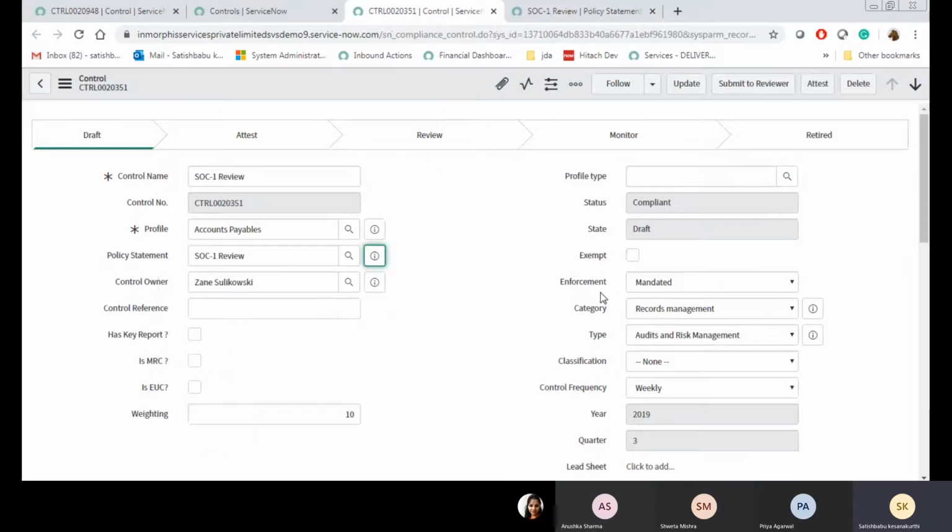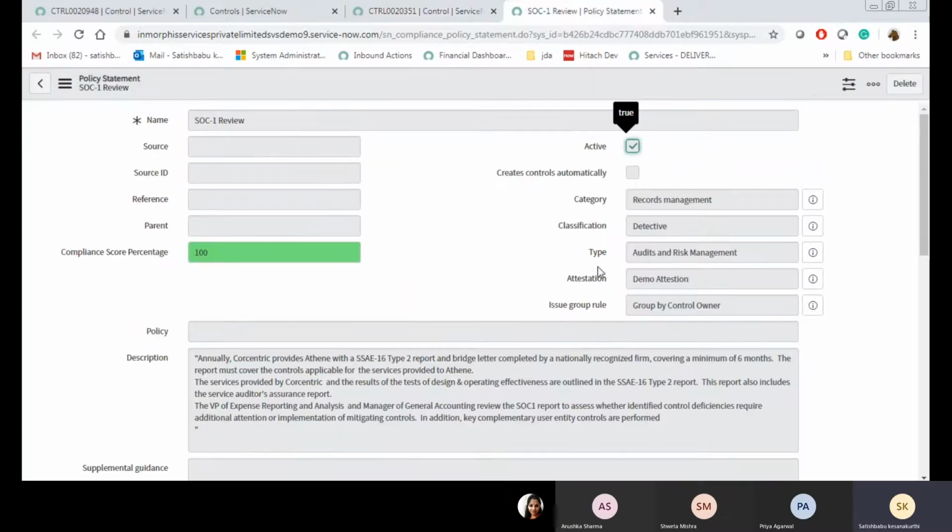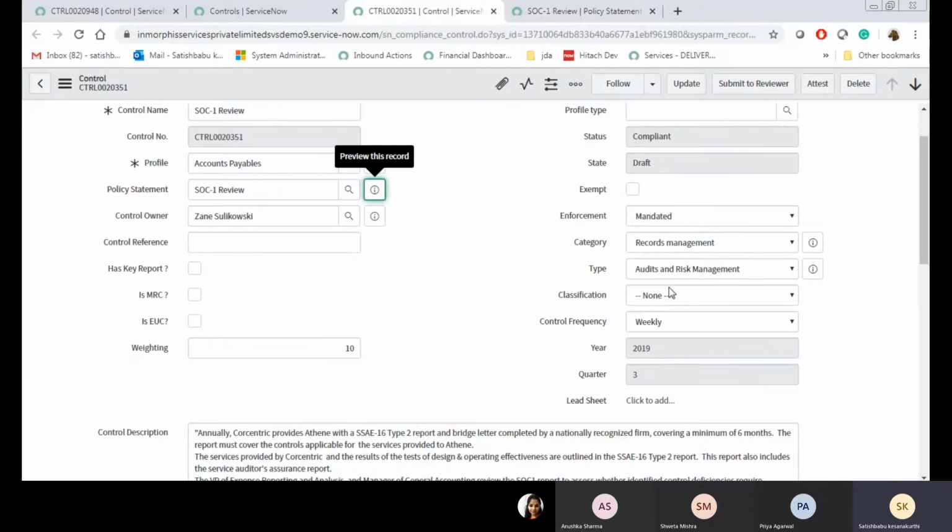See, category is records management, type is audit and risk management, classification should be detective.